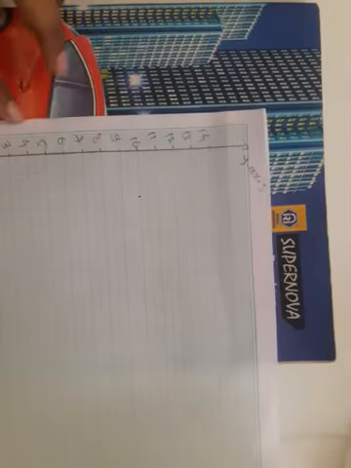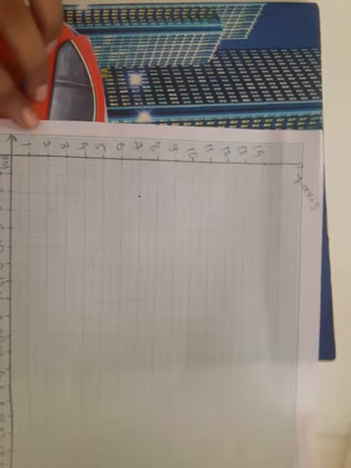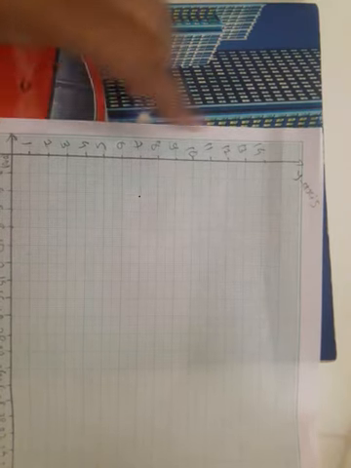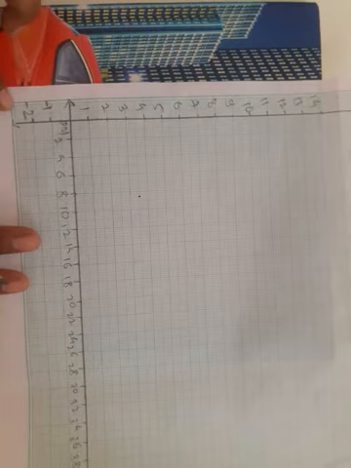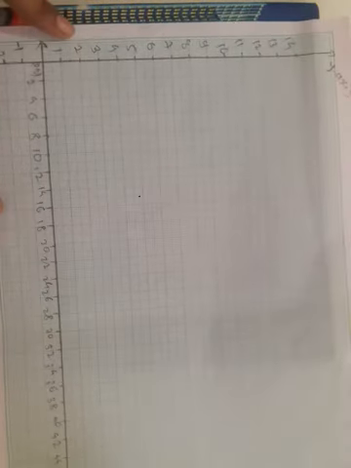Okay, I am taking the scale on the x axis as 1 unit is equal to 2 units, up to 50, and then on the y axis I am taking 1 unit is equal to 1 unit, 1, 2, 3, 4 up to 14, and minus 1, minus 2, because we need this minus 2. Okay, so now plot the points.